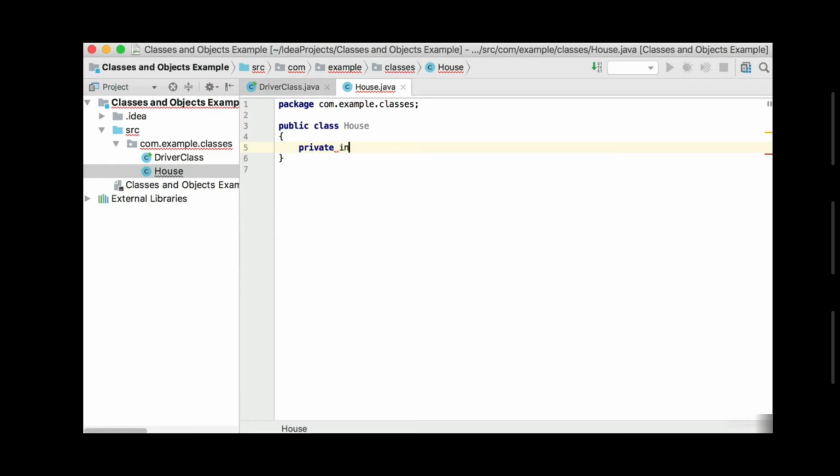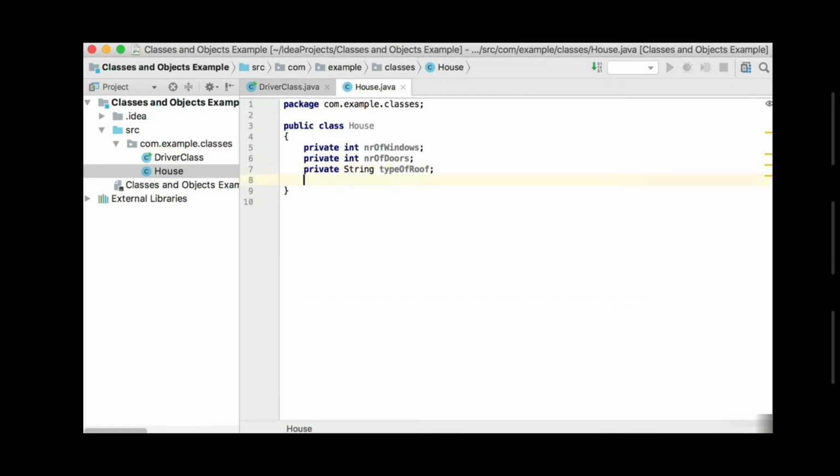So I'm going to say private int number of windows, and I'll also have a private, and I'll explain the private now, private int number of doors, and then I'll also have private string for the type of roof, and we'll also have a private string type of wall. So now when we create a new house object, this object will have the number of windows, the number of doors, the type of the roof, and the type of the wall.